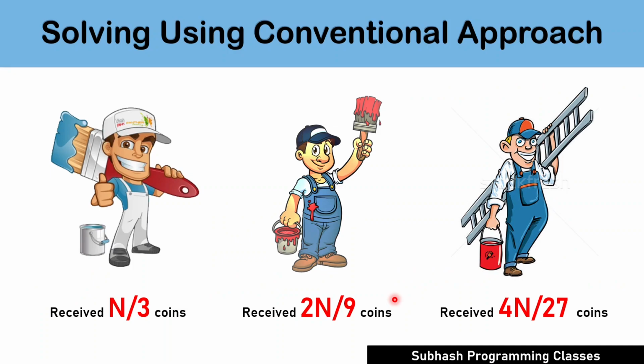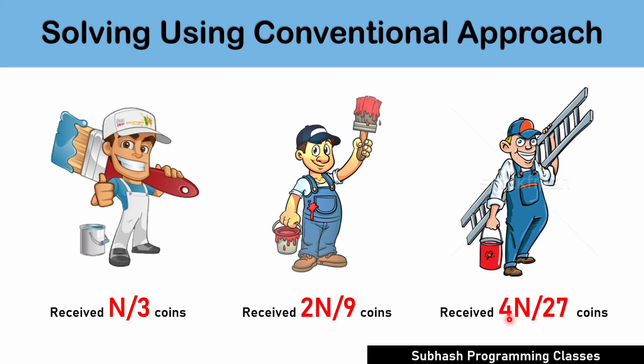If you have understood the problem statement clearly, then you must have understood that the second assistant and the third assistant would have got fewer coins than what they had to actually get. It means the second assistant must have received n by 3 coins, but he received just 2n by 9 coins, whereas the third assistant received 4n by 27 coins instead of n by 3 coins. I hope things are clear till here.